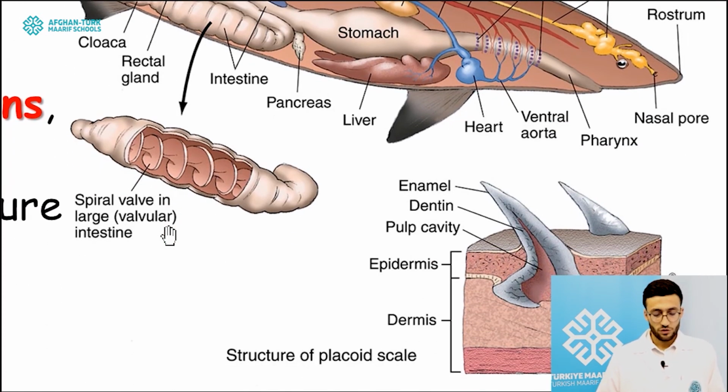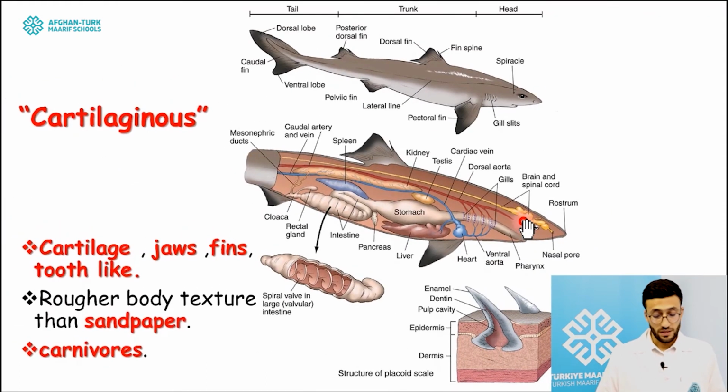The most distinguishing part that you should remember in these animals is that their body scales are surrounded with teeth-like projections that give the animal a rougher body texture than sandpaper. So these are the features of the cartilaginous fish.